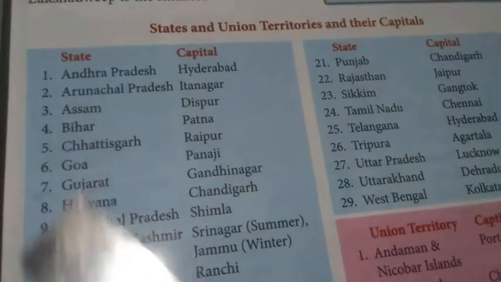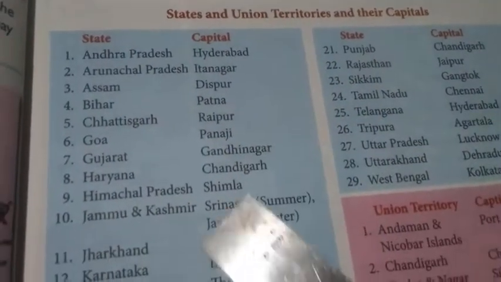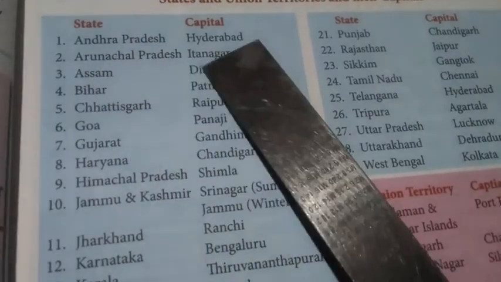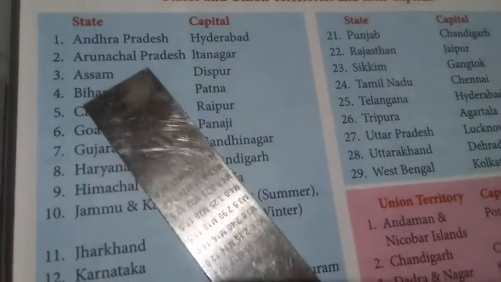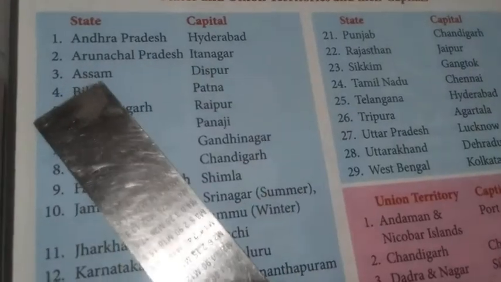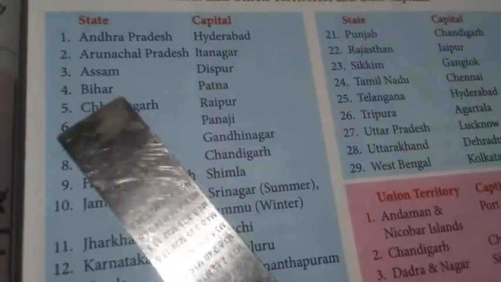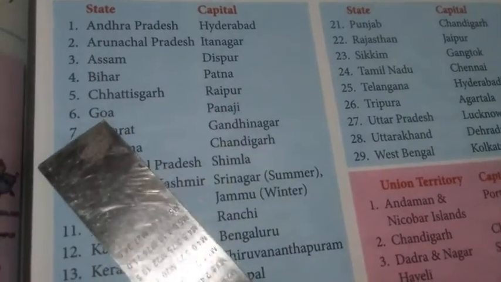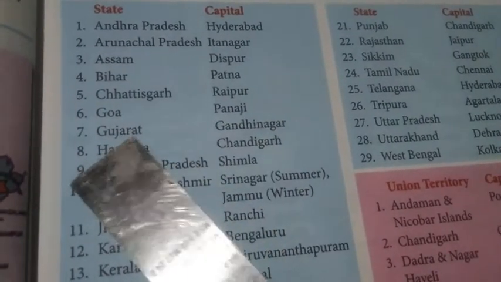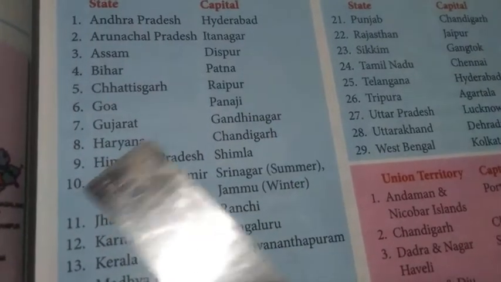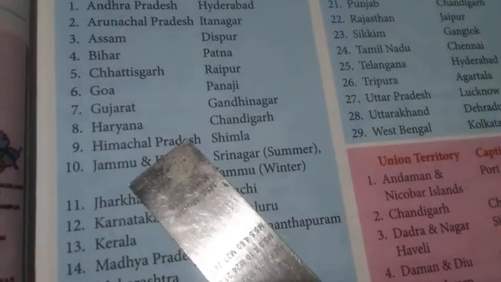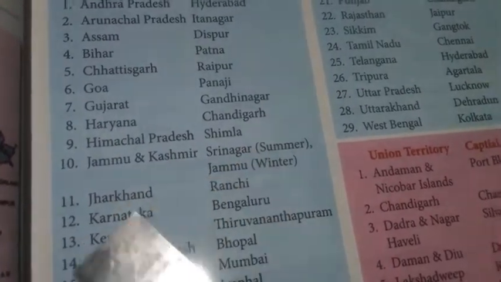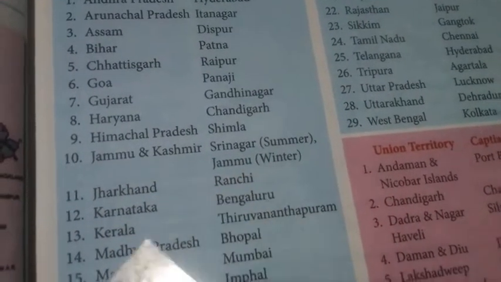These are the states. These are the capitals. Let us see. Andhra Pradesh. What is the capital of Andhra Pradesh? Hyderabad. Arunachal Pradesh, Itanagar. Assam, Dispur. Bihar, Patna. Chhattisgarh, Raipur. Goa, Panaji. Gujarat, Gandhinagar. Haryana, Chandigarh. Himachal Pradesh, Simla. Jammu and Kashmir, Srinagar. Jharkhand, Ranchi.